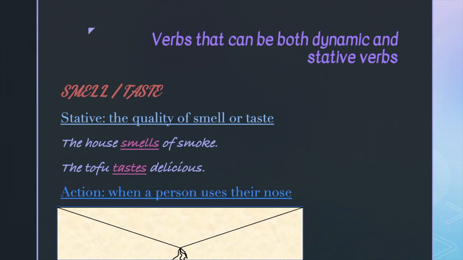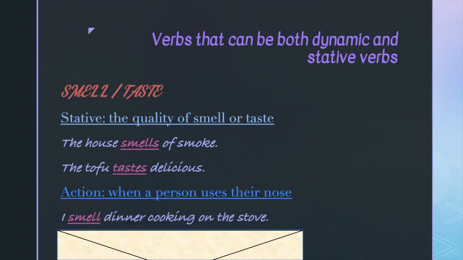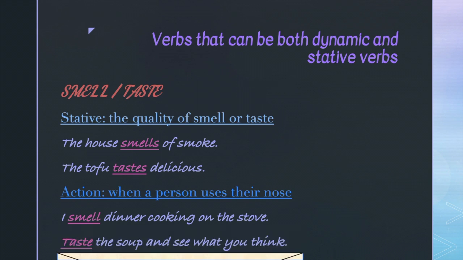The action meaning for smell and taste has to do with using your senses to smell or taste something. For example, I smell dinner cooking on the stove. I love to cook and eat good food, so the smells in the kitchen give me a lot of pleasure. I might say to my husband, taste the soup and see what you think. Here I'm using the imperative form of the verb taste. In this case, you is the understood subject.